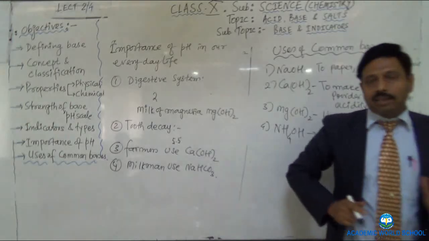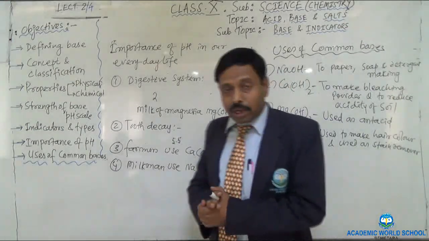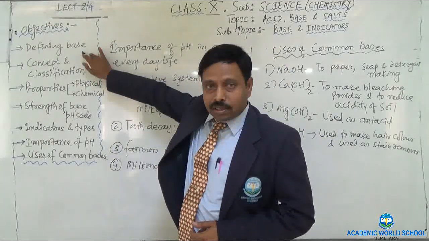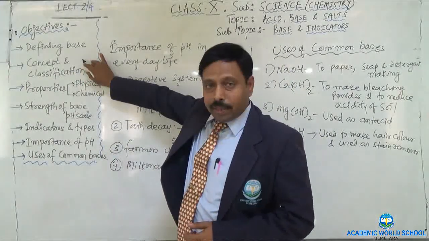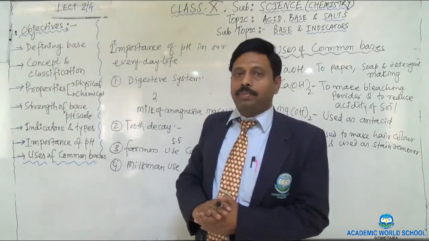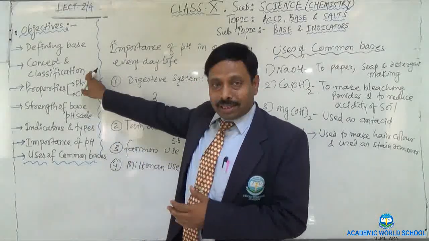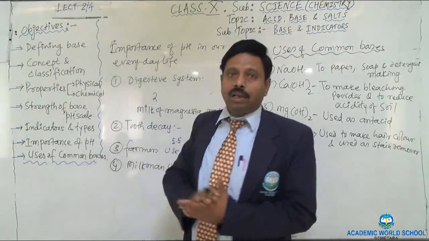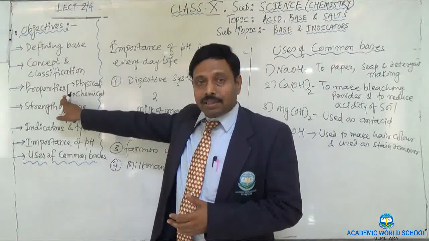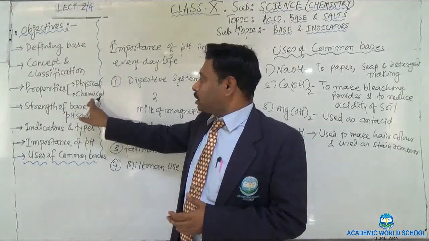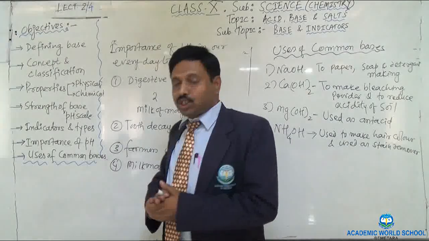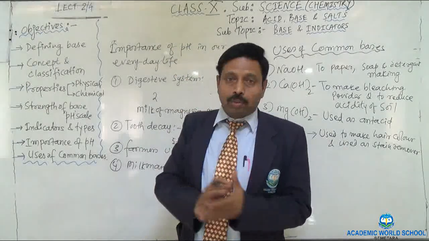My dear students, at last I want to recapitulate whatever we learned today. First of all, I told you the definition of a base. Then the concept of a base according to the Arrhenius theory, Bronsted-Lowry theory, and the Lewis concept. Then the classification of bases according to strength and acidity. Then the physical and chemical properties of bases, and the strength of bases, the pH scale and pH paper and their use.